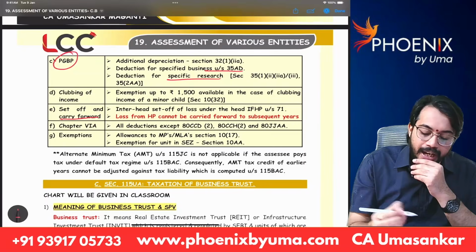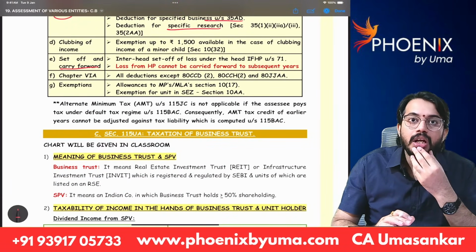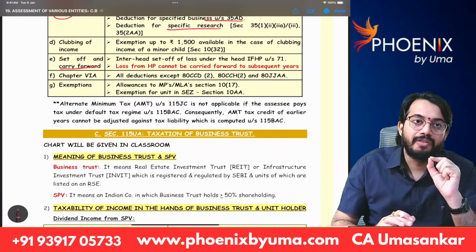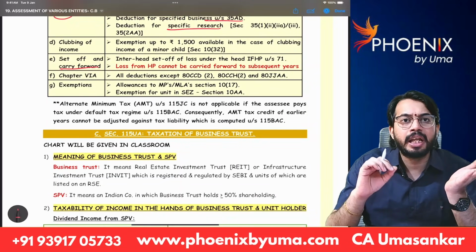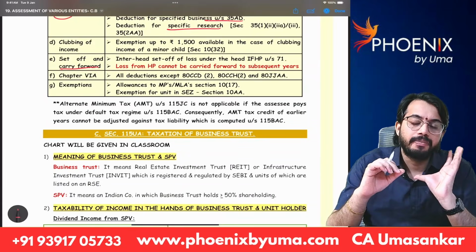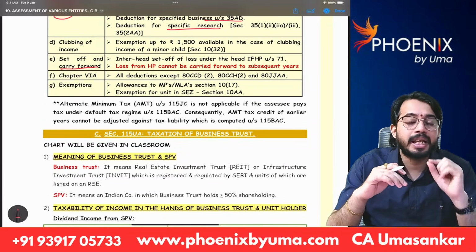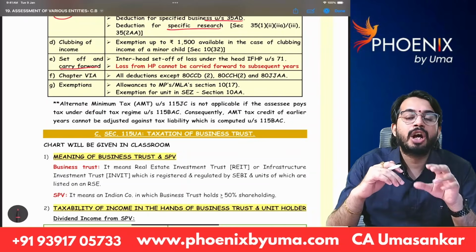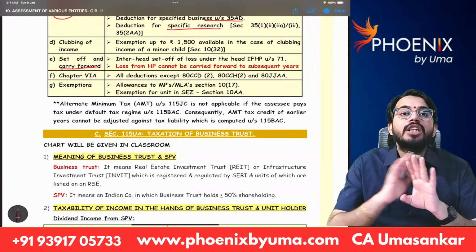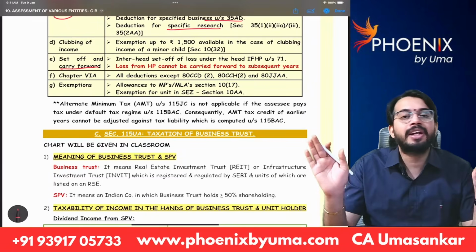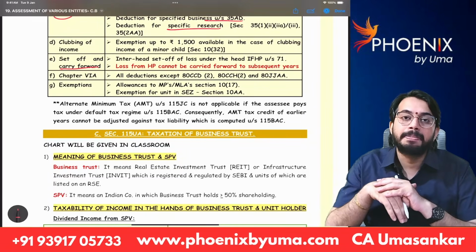Set off and carry forward. Loss from house property, whether it is self-occupied property or let out property: under optional tax rates, loss from house property is eligible for inter-head set off up to rupees 2 lakhs. But under default tax rates, loss from house property is not eligible for inter-head set off. Loss from house property cannot be carried forward to subsequent years.